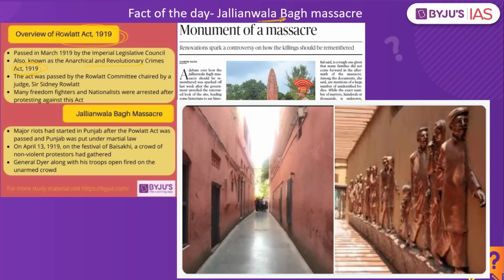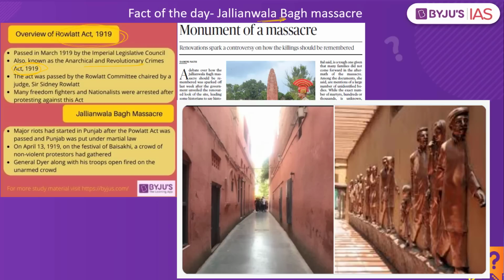They will inquire, they will investigate, and they'll also put it across the court of law, where the court of law will decide whether this person has committed a crime, anything illegal in that particular jurisdiction. But because of the Rowlatt Act of 1919, what happened? Anyone who is suspected of terrorist activity could be put behind bars for a period of 2 years without any trial as well. And at the same time, the police would be able to enter any of the premises and they would be able to arrest a particular person without any warrant as well.